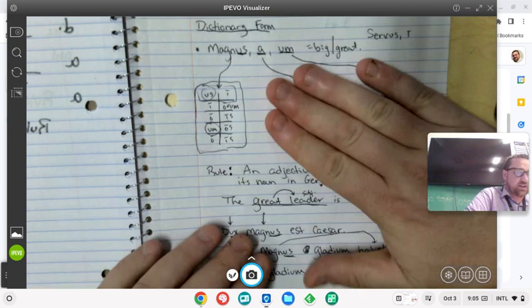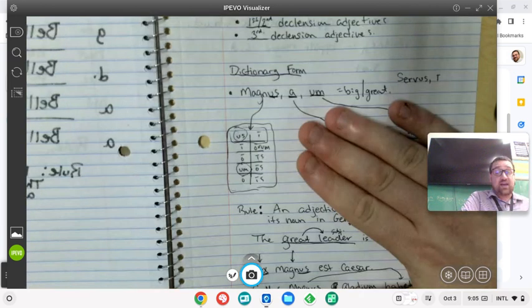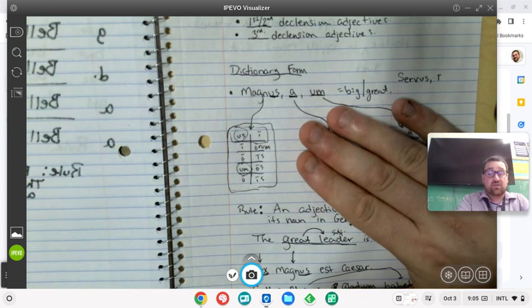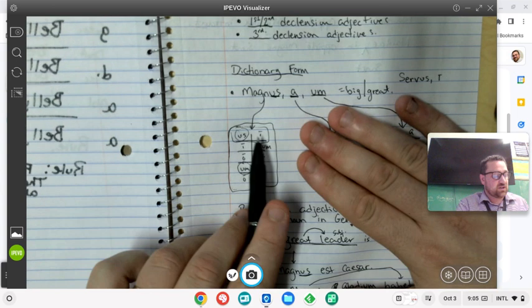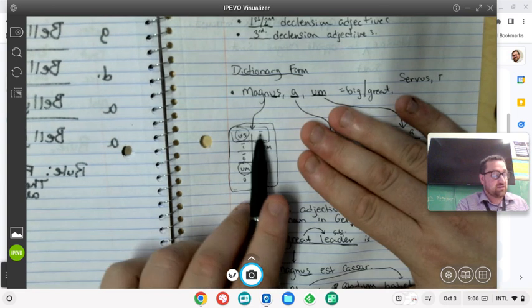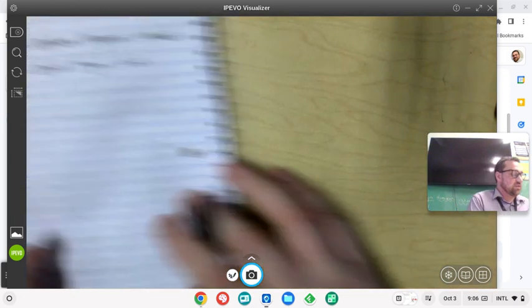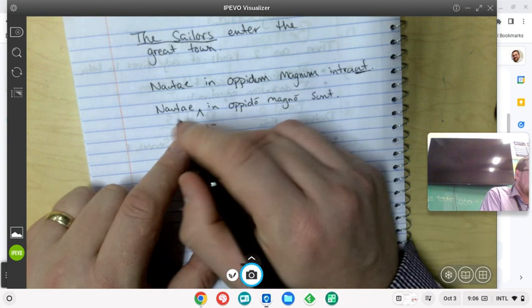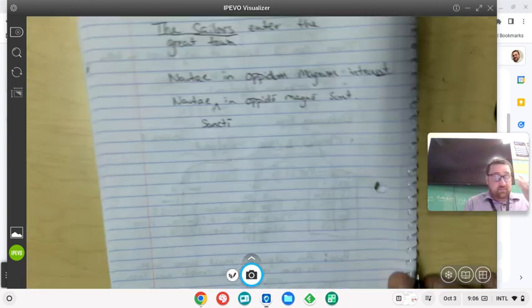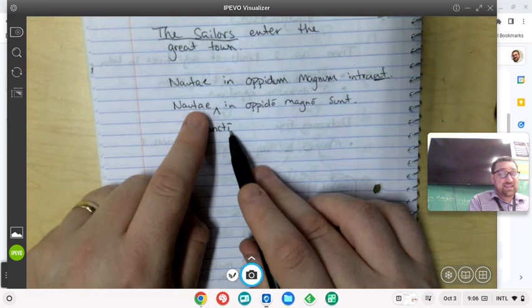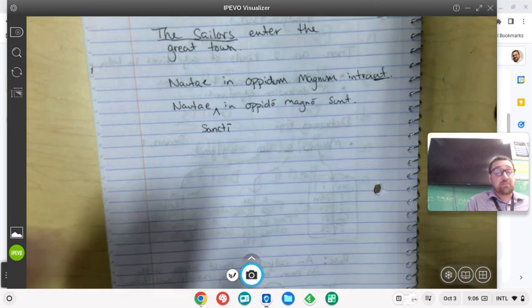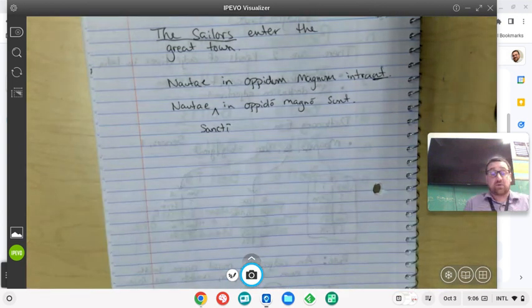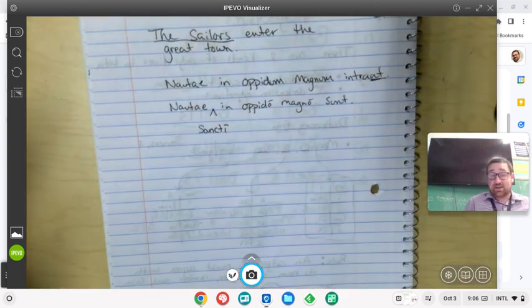and we're going to ignore these. And then we also have to have them agree in number and case. They're the subject of our sentence, so we're going to choose from the nominative, and they're plural sailors, so magni. So even though it looks a little weird, we're going to say nautae sancti, not nautae magnae. Nautae sancti. They don't have the exact same ending, but that is correct. They agree in gender, masculine, and they're both nominative plural endings.